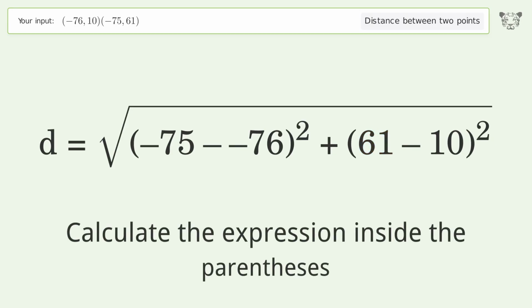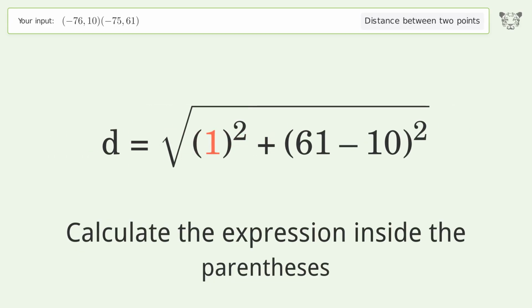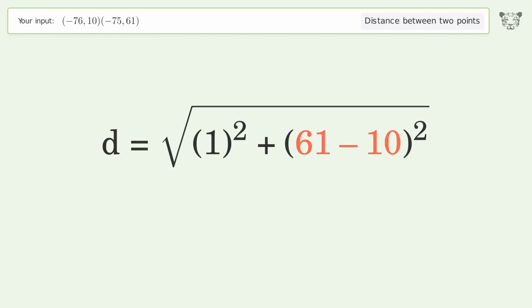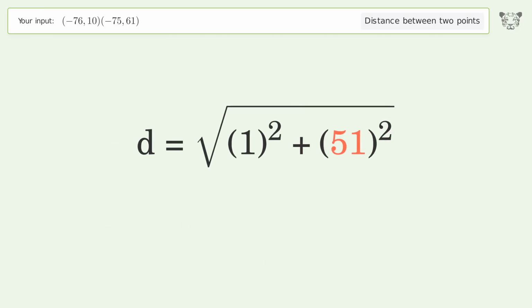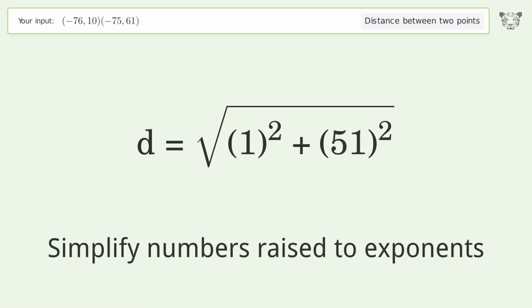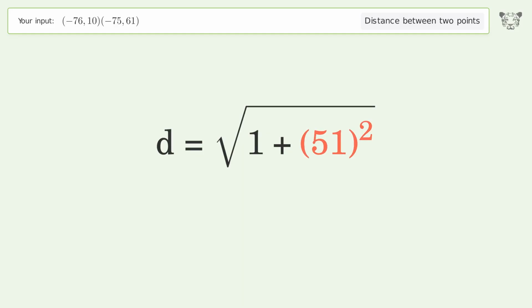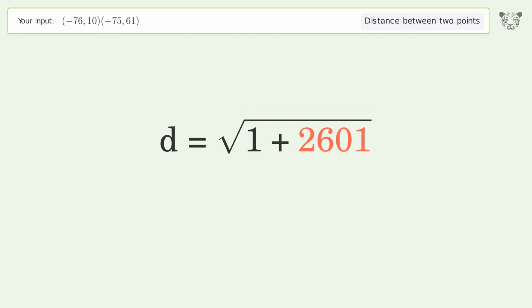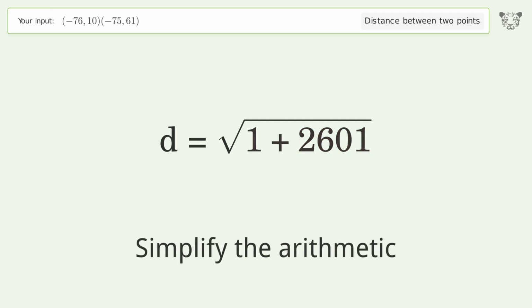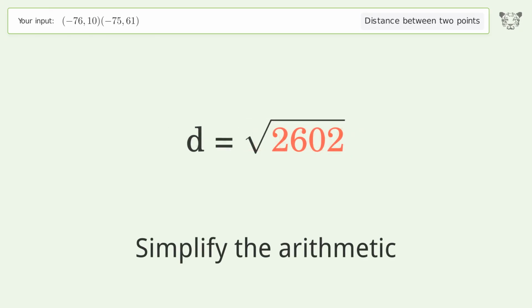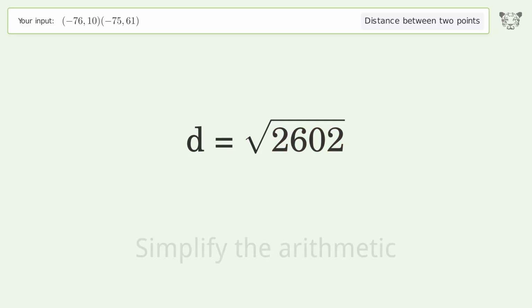Calculate the expression inside the parentheses. Simplify numbers raised to exponents. Simplify the arithmetic. And so the distance between the 2 points is the square root of 2,602, or 51.01.